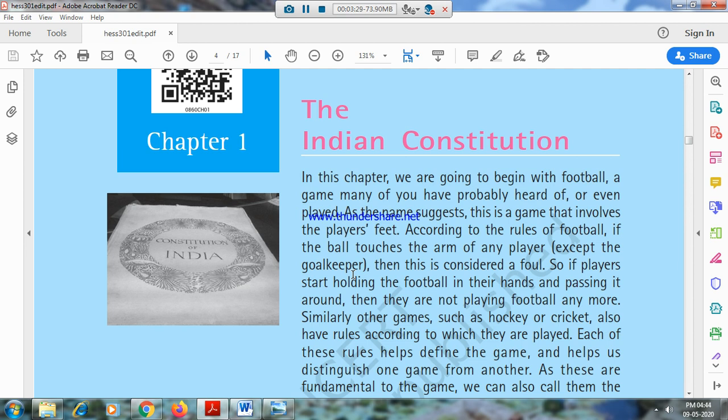And after the demise of one person, how will the sons or daughters, the children of that man, divide the land among themselves without conflict? Just rules like the north side will be for the elder son, the south side will be for the younger son, something like that. So this is how rules are framed when a village is formed out of nowhere.